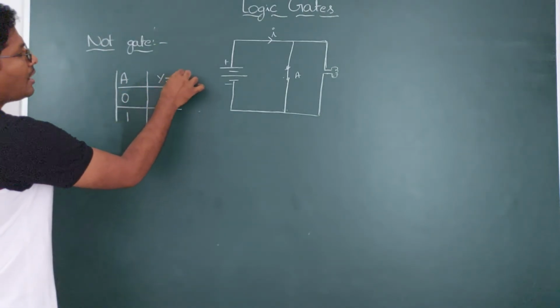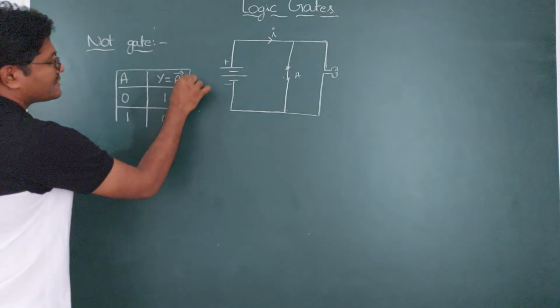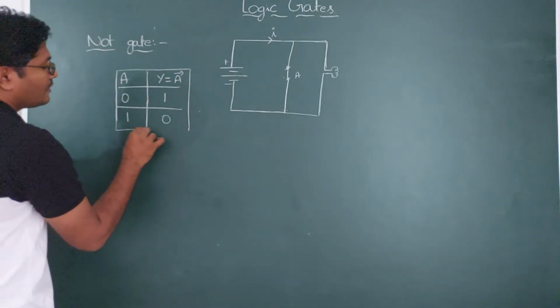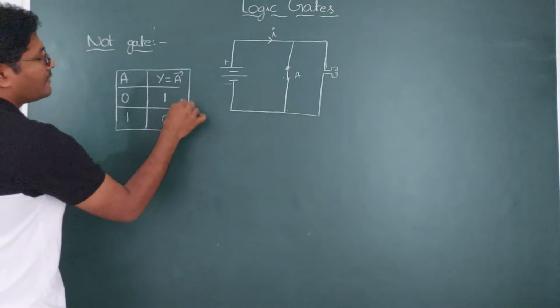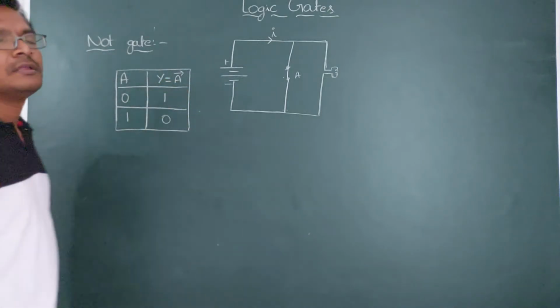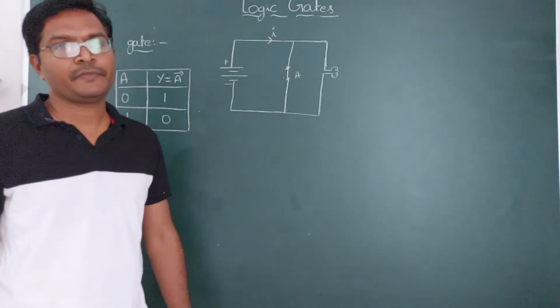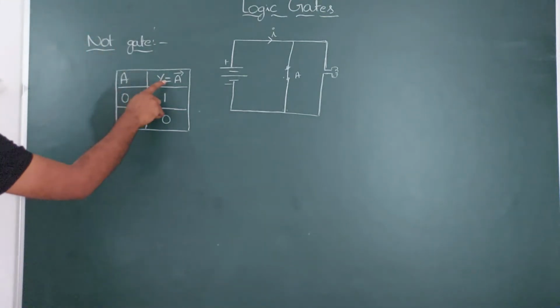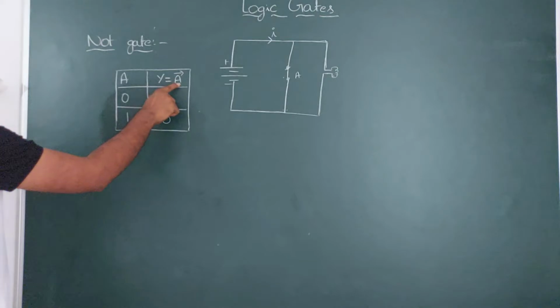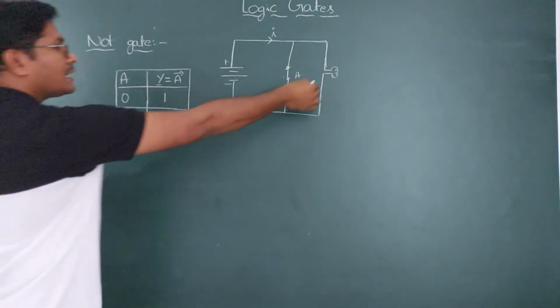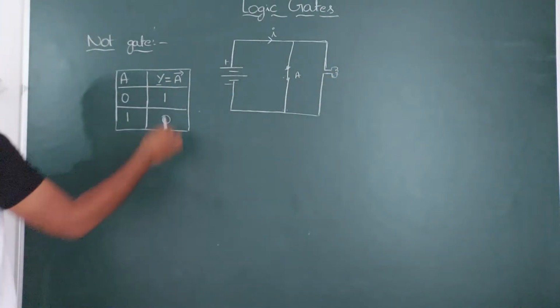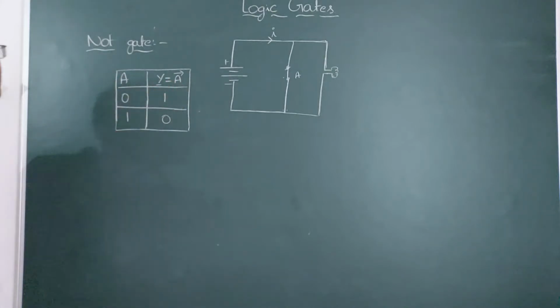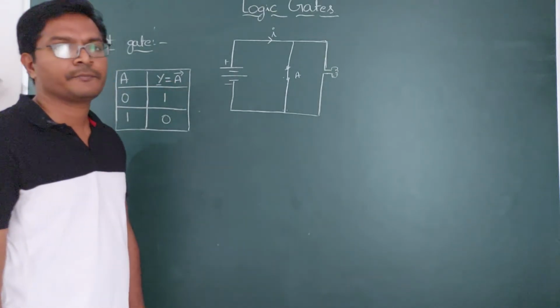That means A bar, which is said to be a Boolean expression. The expression on which this circuit is working is said to be the Boolean expression. So the NOT gate Boolean expression is Y equals A bar. This is the output we are getting, which is based on the input, A bar. This is the NOT gate.